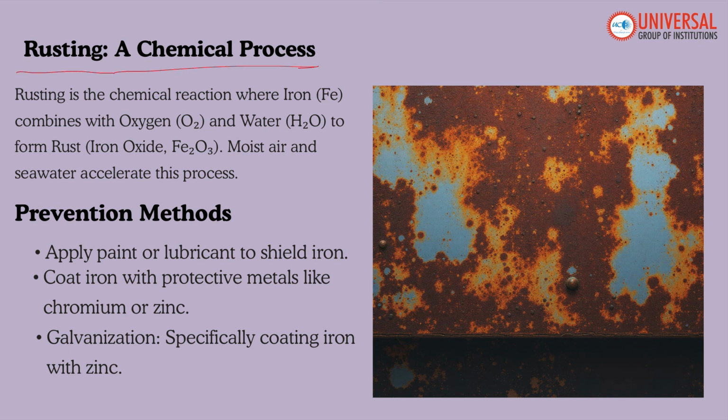So rusting is a process where both oxygen and moisture play a major role in rusting of an iron. So what happens? Rusting is a chemical reaction where iron combines with oxygen and water to form the rust, which is also known as iron oxide. So the moist air and water accelerates this process. So rusting weakens iron and causes huge damage to the iron particles.